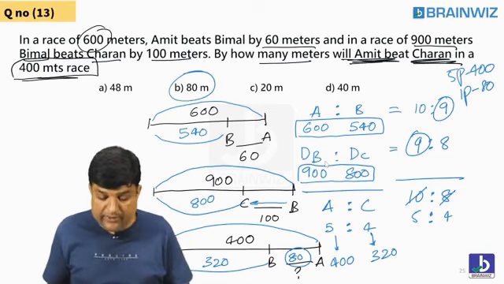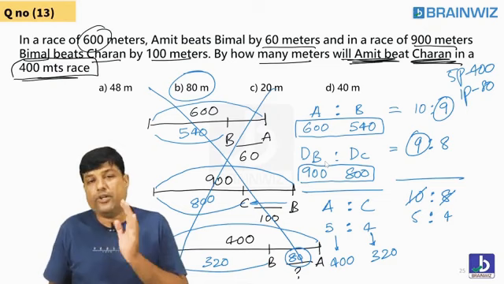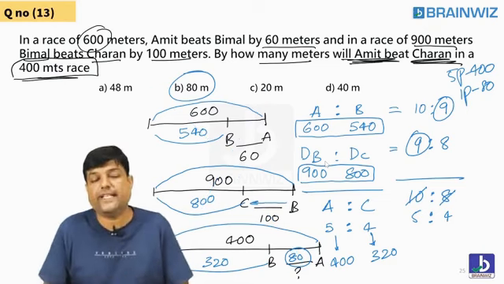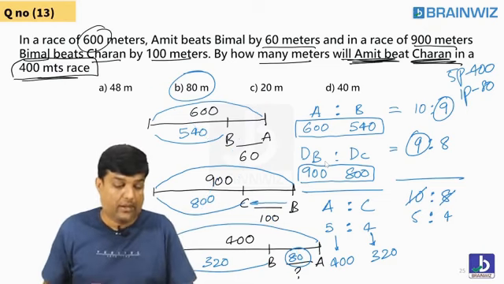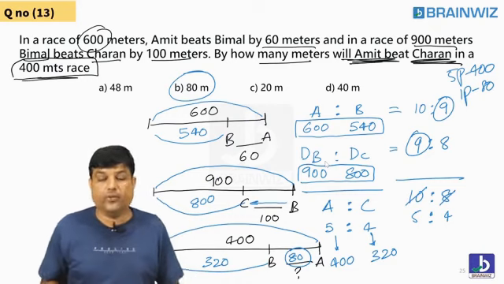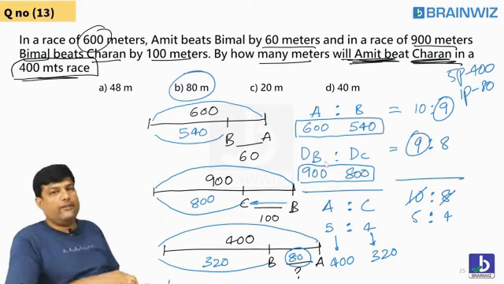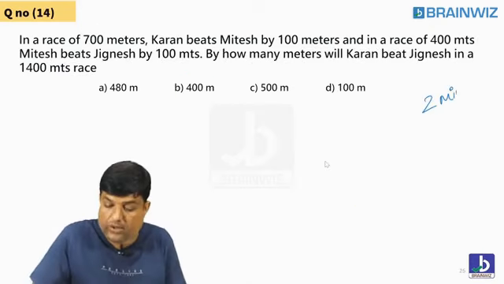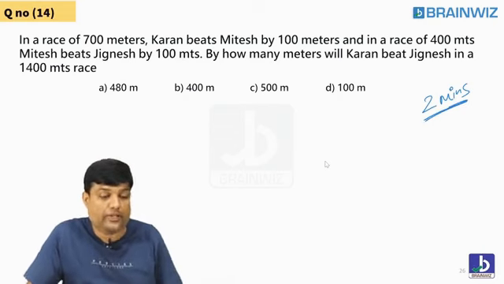Yes or no? Races means ratio. You need not draw these, but for your understanding I'm drawing this to show how we can extract ratios from races. These are the kind of questions you're going to have. I hope everybody has understood. I'll give you 2 minutes for this question. Please try to do it faster. Everyone, only 2 minutes.